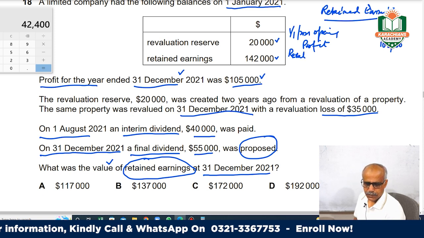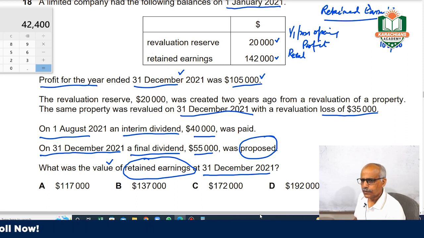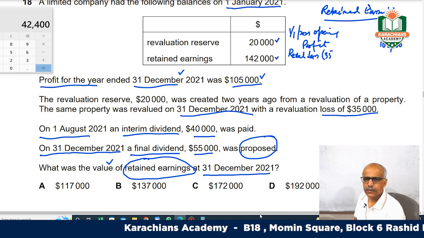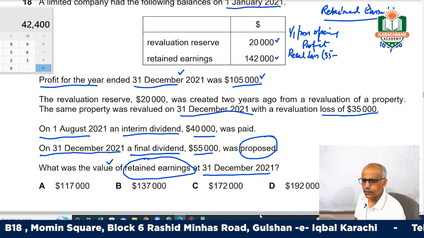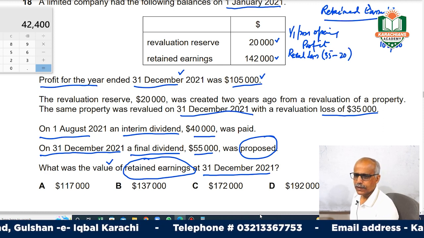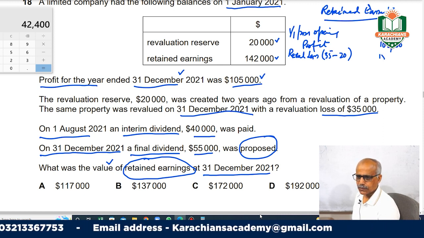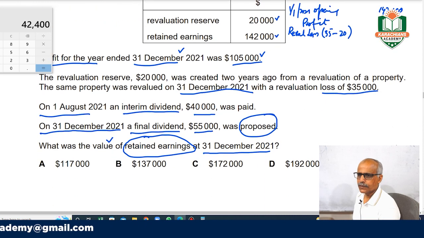The revaluation reserves: they are saying this created a revaluation loss. They have actually made a loss of 35,000, and previously they earned a profit of 20,000. This was a gain. So net how much is this? It is 15,000. Your net loss is 15,000.